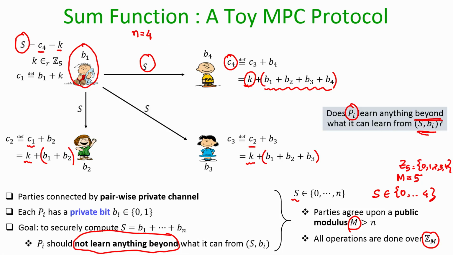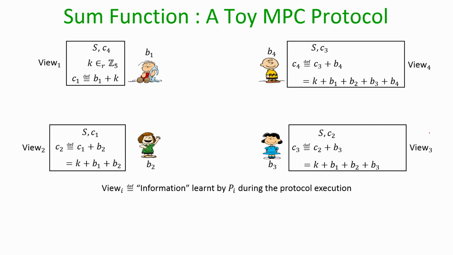In the same way, suppose P2 is computationally unbounded. After the protocol gets over, it will anyhow learn the sum, and it has its own bit value B2. Now, it wants to analyze the messages that it has received during the execution of the protocol. Is there a mechanism for P2 to analyze the messages it has received and infer anything additional about B1, B3, B4 beyond what it can infer from the final sum and B2, and so on? We want to perform this analysis for every single party here.